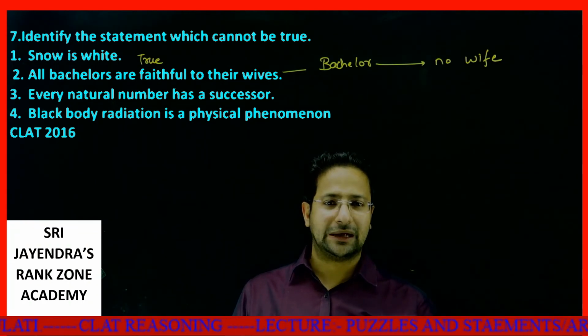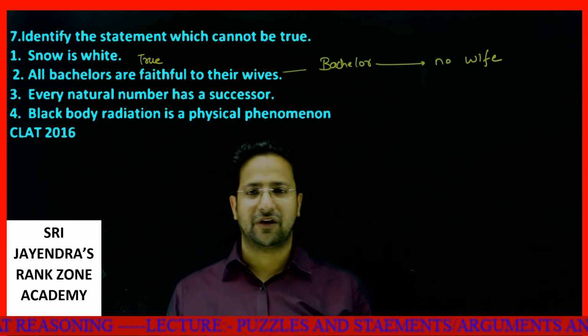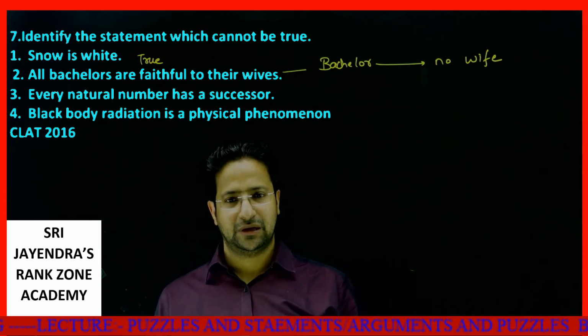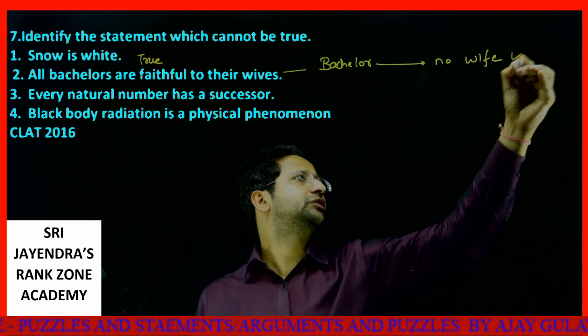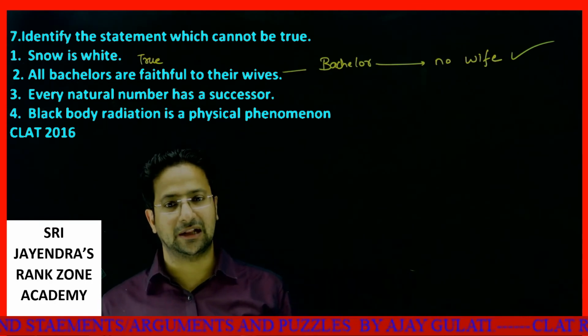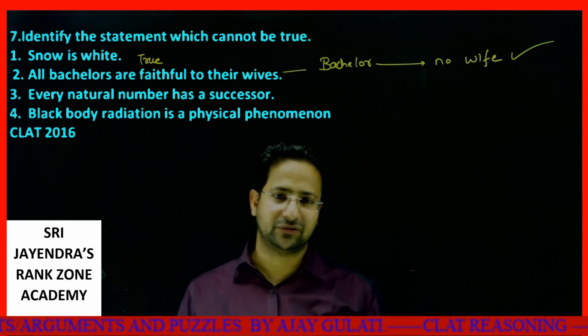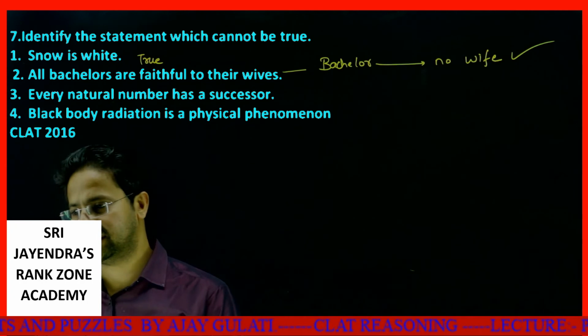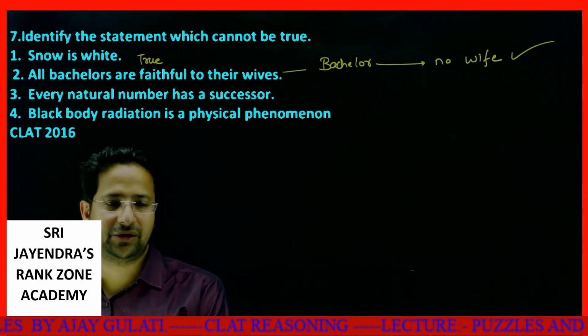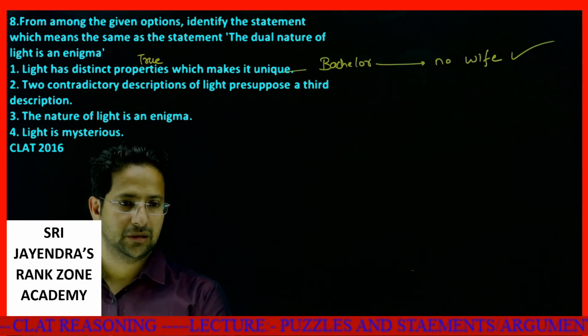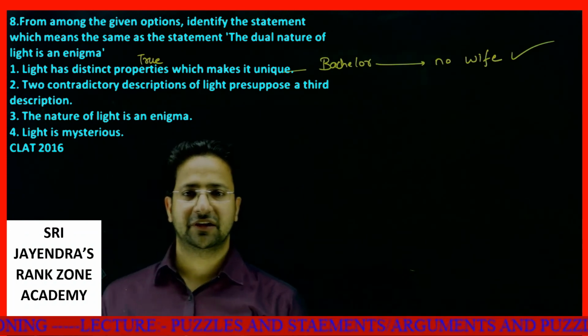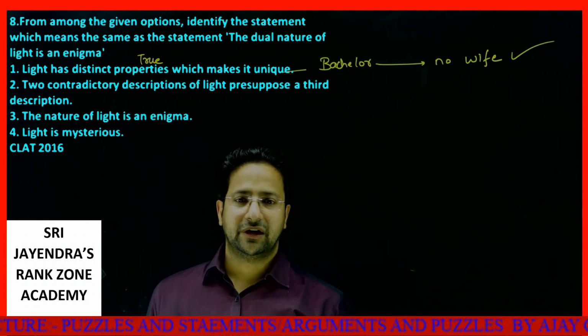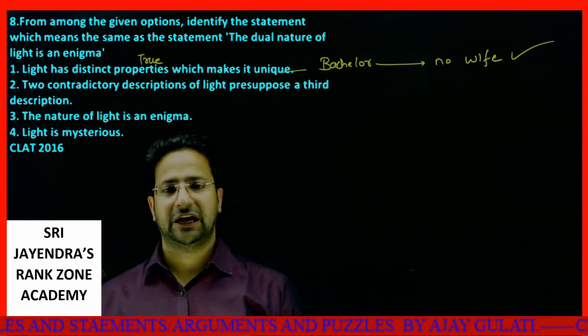All bachelors are faithful to their wives, so this statement can never be true. So this is the correct answer. Getting it, my dear students? This is the one which cannot be true.